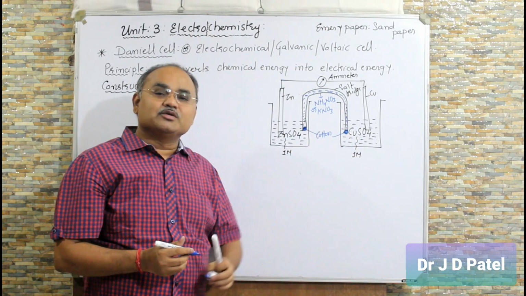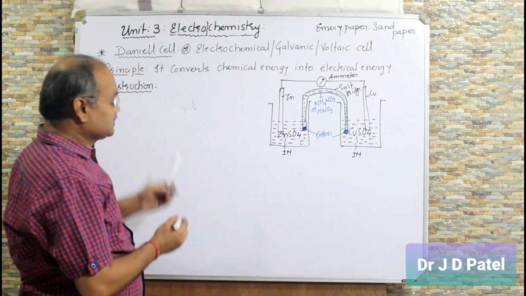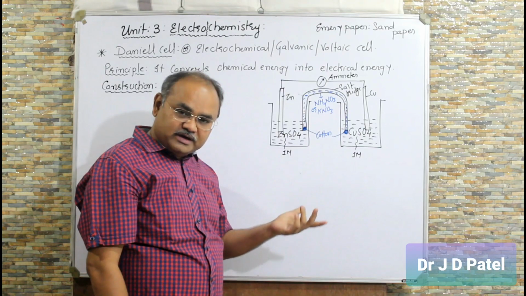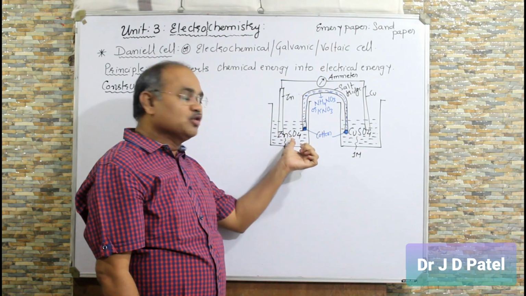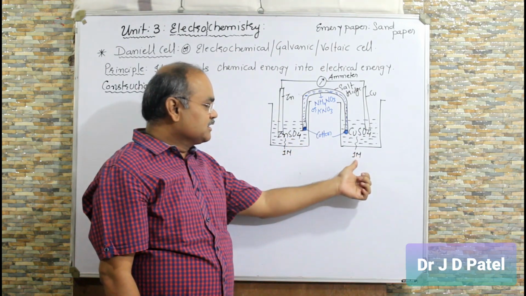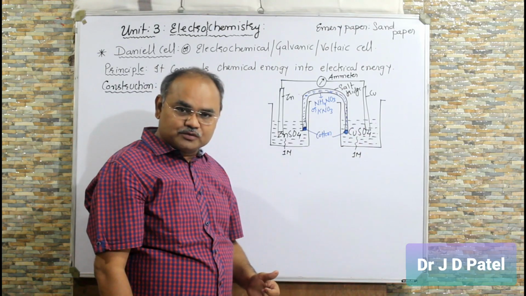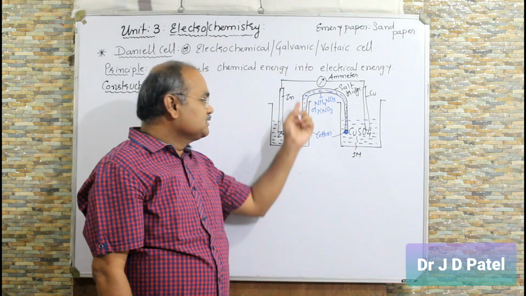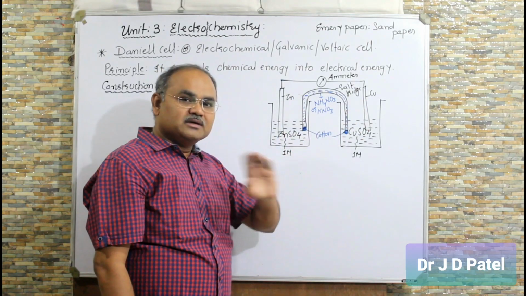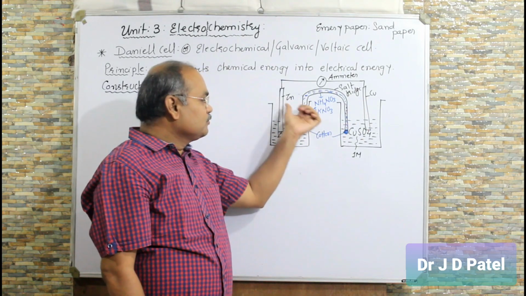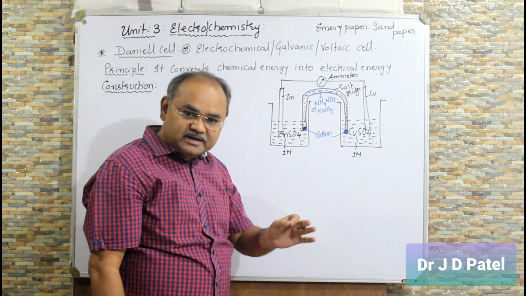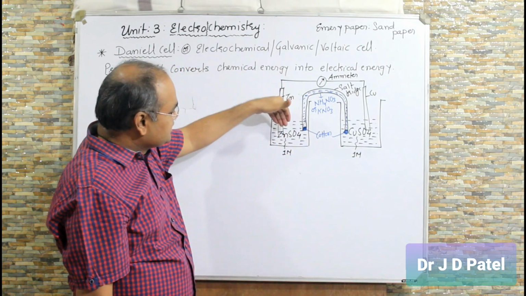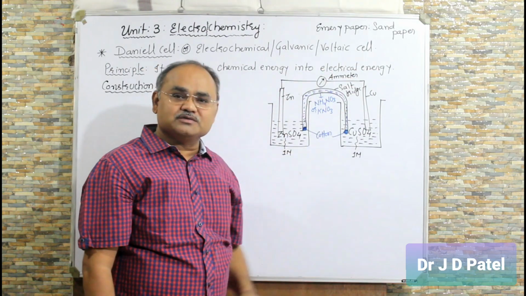So this was about construction. Again I will repeat it. Take two beakers, two containers. In one container take 1 molar ZnSO4 solution. In another beaker take 1 molar CuSO4 solution. Take two metal strips, rods, one zinc, another copper. Clean them with emery paper. Wash them with water. Dry them and weigh them to find out the weight. Then dip the zinc strip in zinc sulfate, and the copper strip in copper sulfate solution.